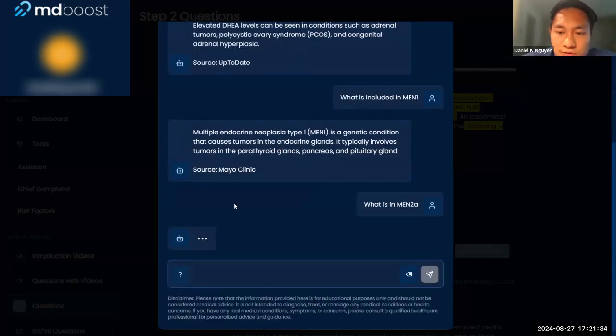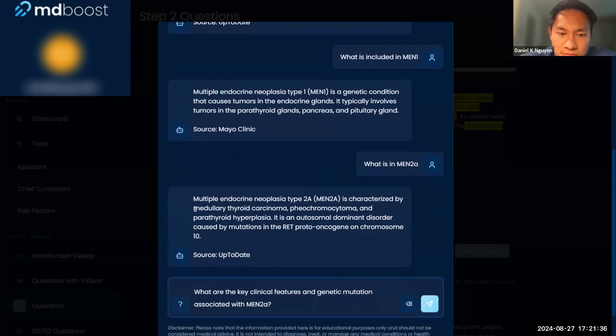It's always good to review these. Medullary thyroid carcinoma, pheochromocytoma, parathyroid hyperplasia. So the way I remember it is type 1 has P, P, and P, and then type 2A drops a P and becomes an M. So medullary, and then pheo, and then parathyroid. And MEN2B is going to have all M's pretty much.